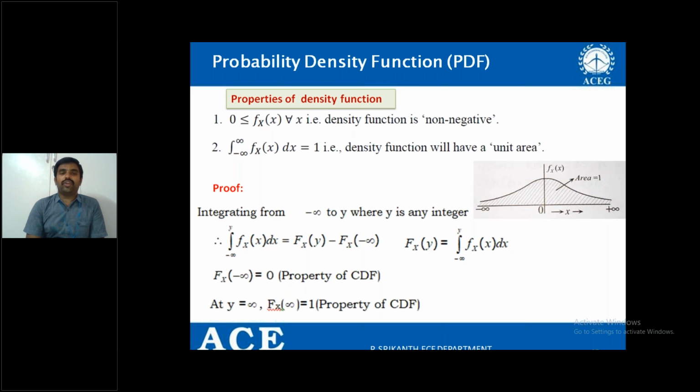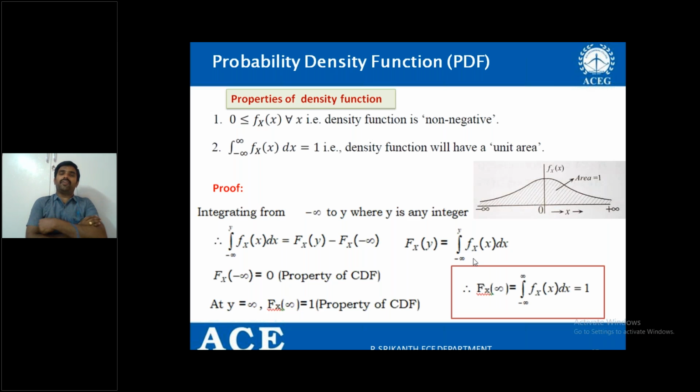So at y equal to infinity, F_X(infinity) is what? 1. So if I substitute y equal to infinity in this equation, F_X(infinity) equals the integral from minus infinity to plus infinity of f_X(x) dx. Therefore, capital F_X(infinity) equals the integral from minus infinity to plus infinity of small f_X(x) dx, which equals 1. That is the proof for the second property: the total area under the density function is absolutely equal to 1, right? Second property.